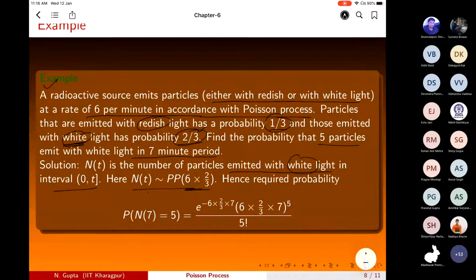Hence the required probability that 5 particles are emitted in a 7-minute period is e raised to power minus lambda t, times lambda t raised to power 5 divided by 5 factorial, where lambda is 6 into 2/3 and t is 7. You can work out the answer. In this fashion, this problem can be done.